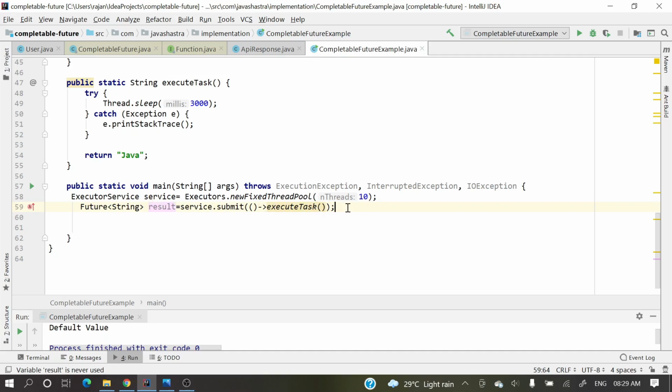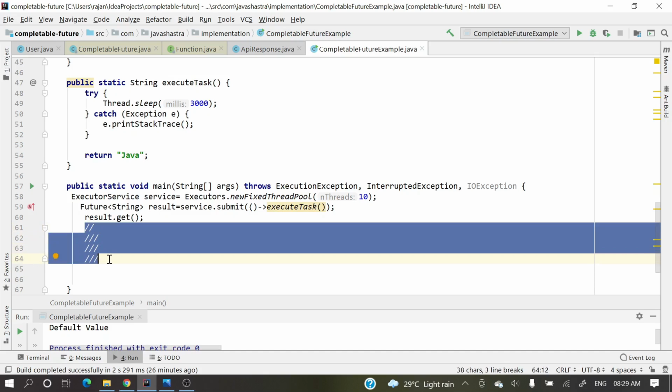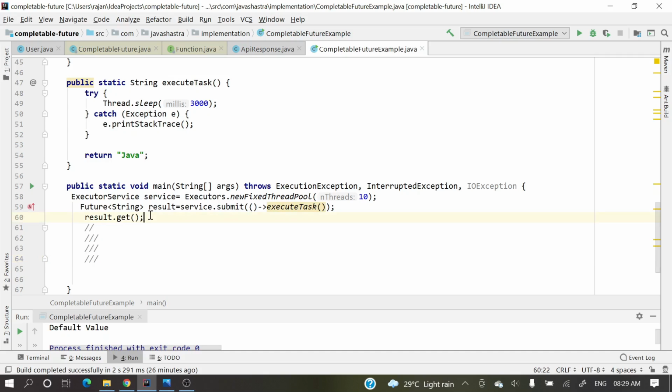Next, if you want to get that value or result, how will we do that? result.get. So what will this get do? It will block, right? It will block the execution of the next lines of code. Suppose some random lines are there, right? These lines of code, 61 to 65, will not execute until we get that result.